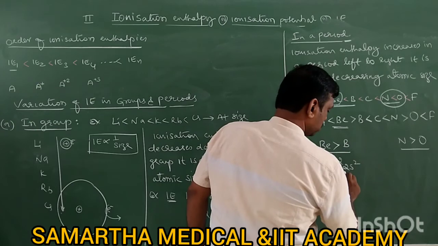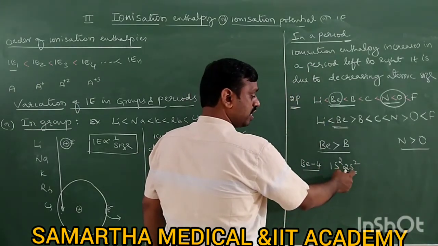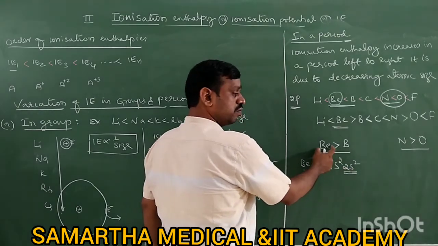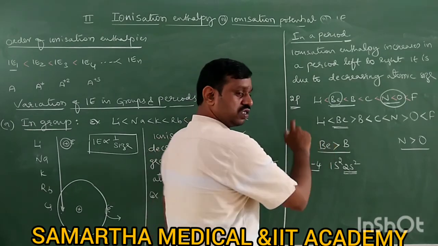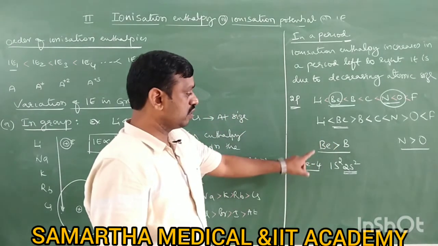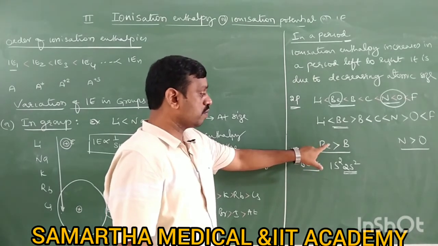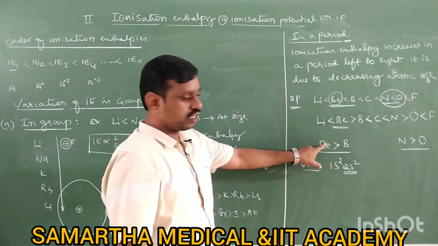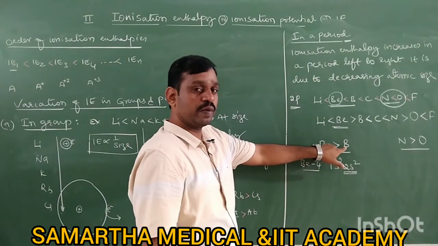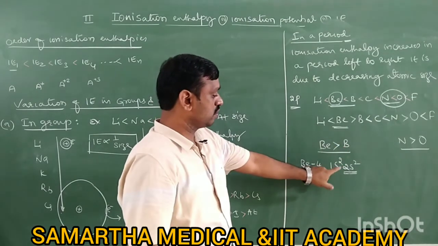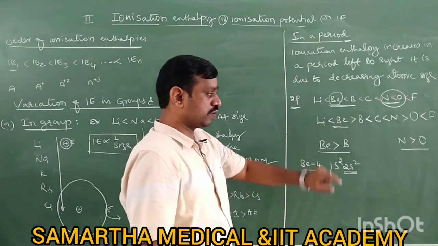Due to the stable completely filled s orbital, beryllium becomes more stable, therefore you cannot remove electrons so easily from beryllium. That means due to the stable electronic configuration of beryllium, the removal of electron becomes difficult. It means its ionization enthalpy is more than boron. Boron does not have a stable electronic configuration like beryllium.